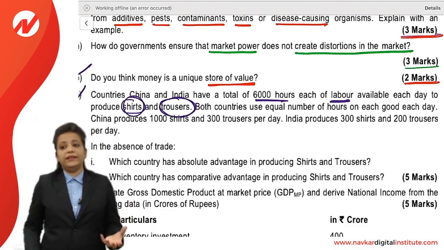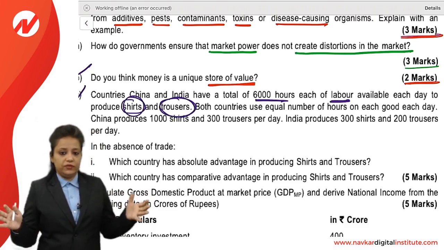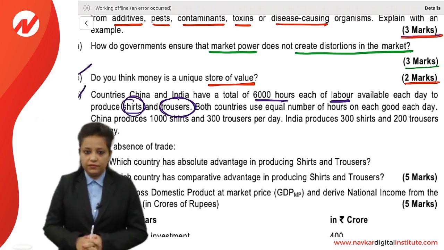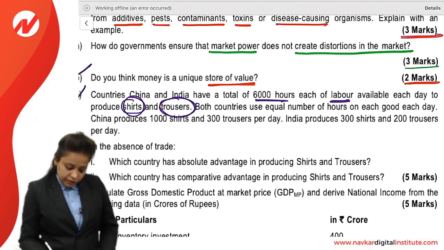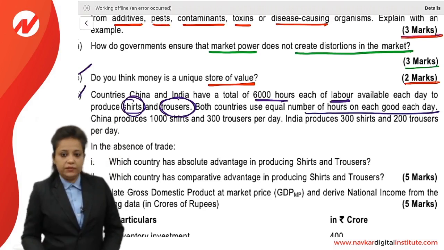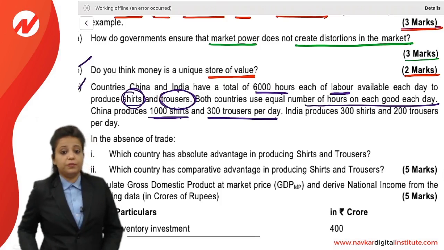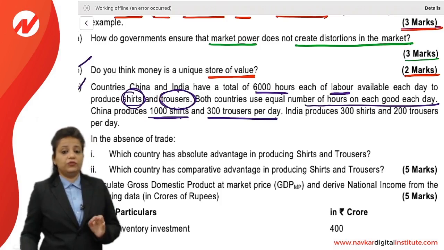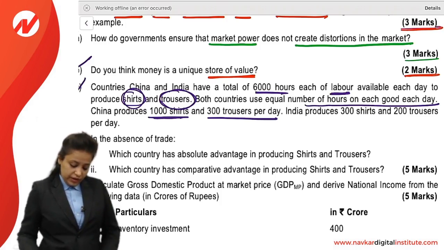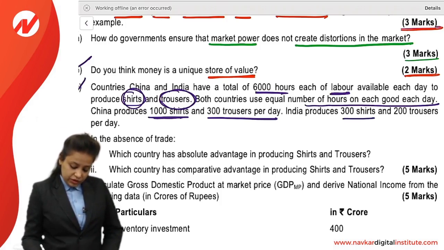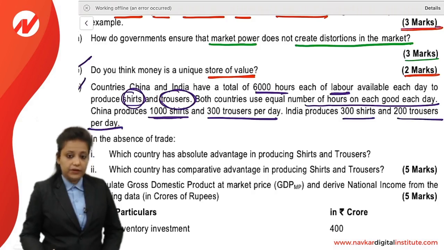Both countries use an equal number of hours on each good, right? China's production is 1,000 shirts and 300 trousers per day. India produces 300 shirts and 200 trousers per day.